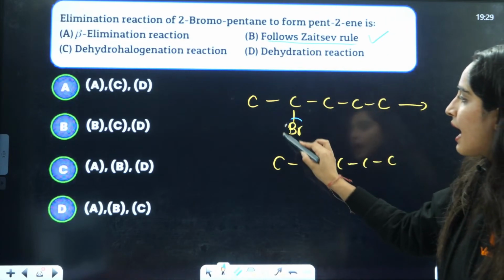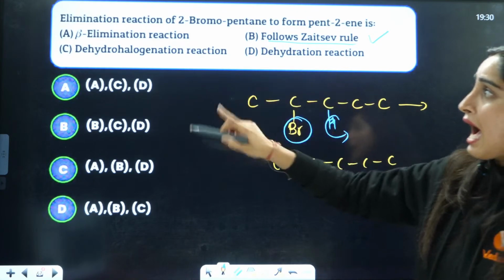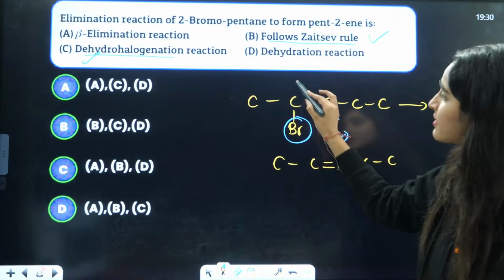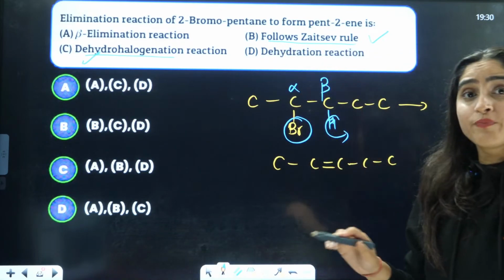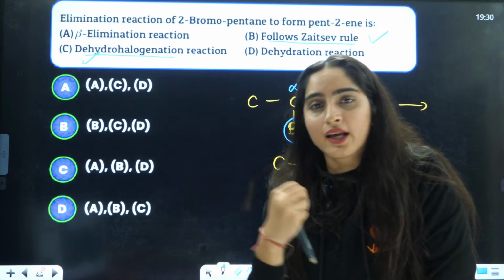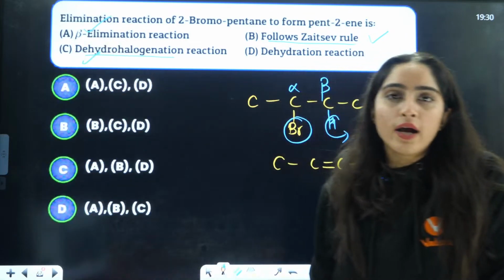And this is the halo, and here there will be hydrogen which will be removed. Dehydrohalogenation, that is also true. And this is alpha, this is beta. So this is basically beta elimination. From the beta position you are taking out the hydrogens. So here this is also eliminated.